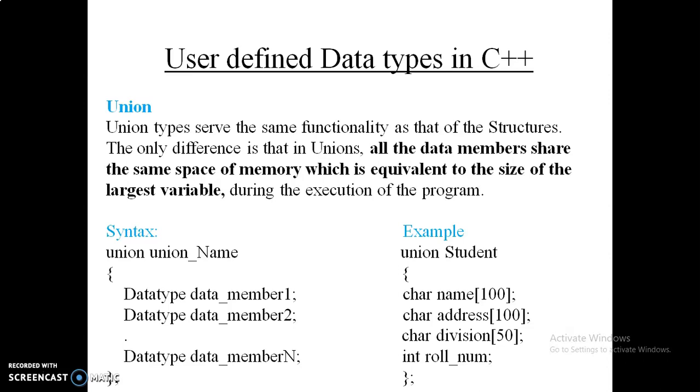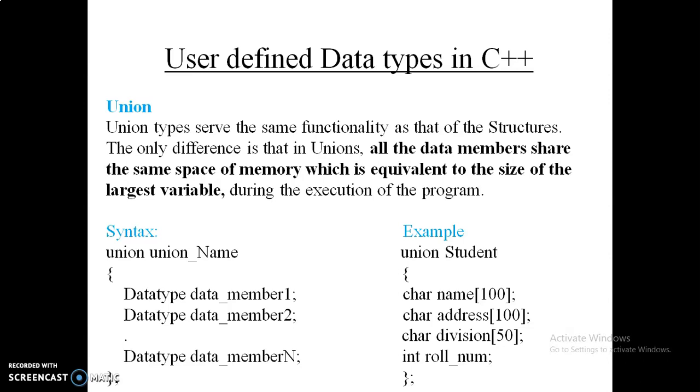So here in our union only 100 bytes will be allocated, and that 100 bytes is being shared between the 4 members, that is name, address, division and roll number. But in case of structure, 100 bytes for name, 100 bytes for address, 50 bytes for division and 4 bytes for your roll number is being allocated.